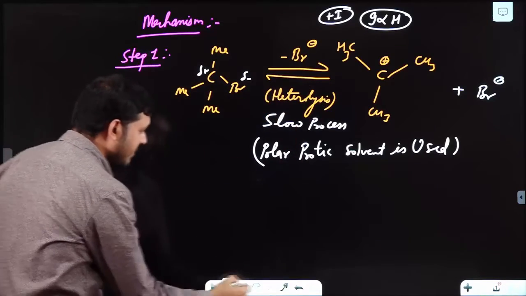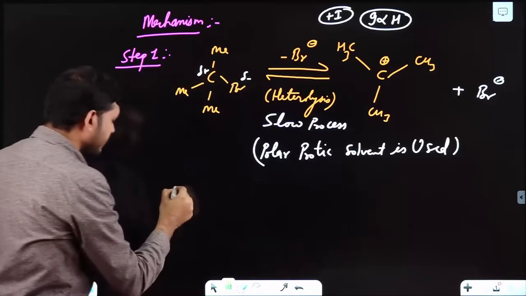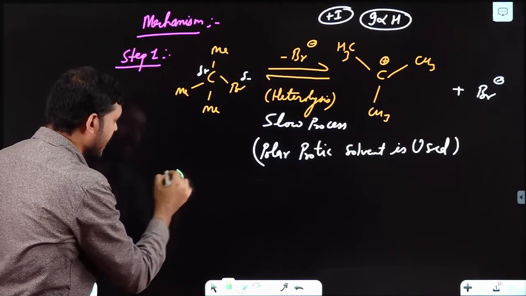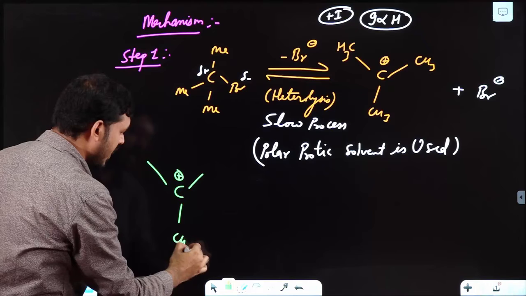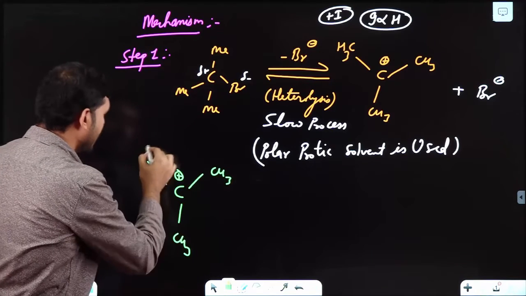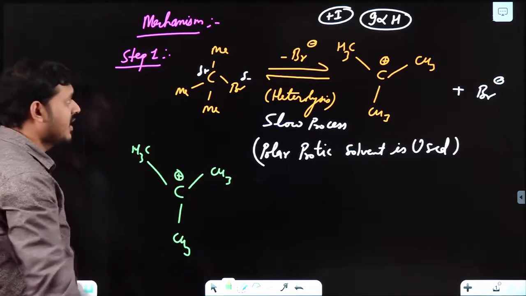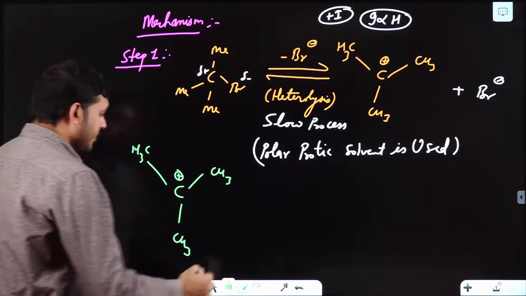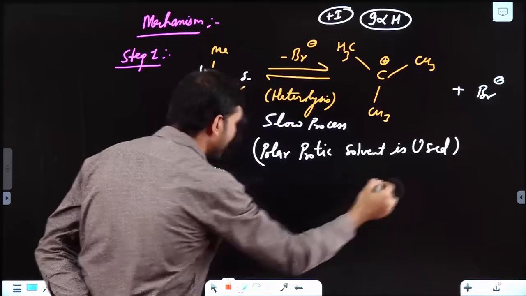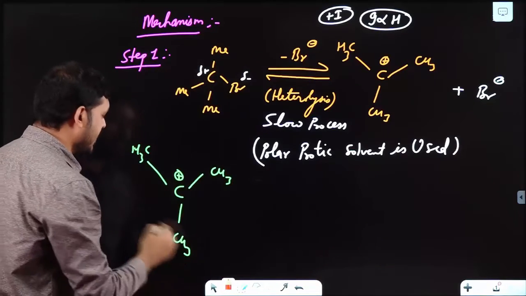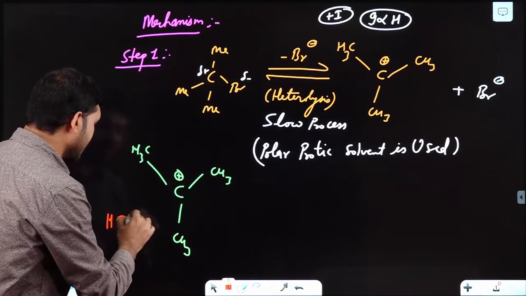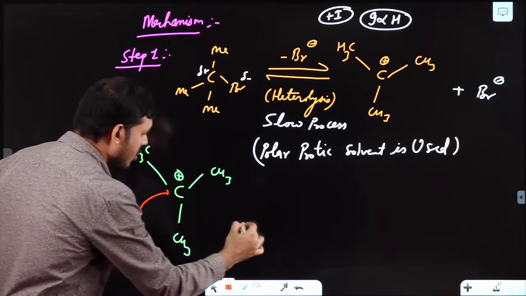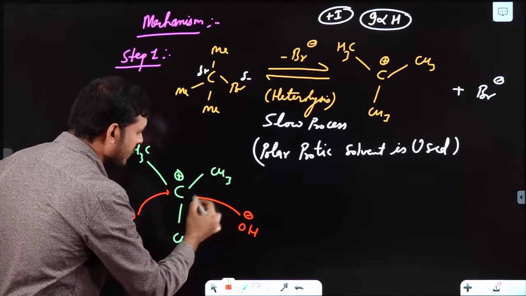Now in the next step, what happens? We have this plus charge and these 3 methyls. In the starting, I have taken OH minus. Now OH minus can attack from any of the sides, either from this side or from this side.